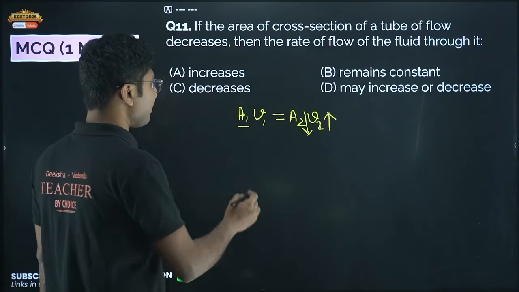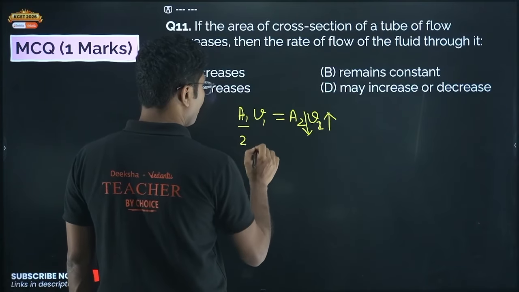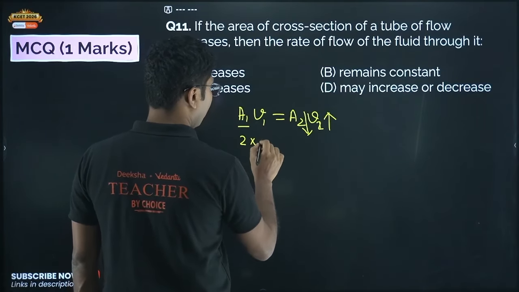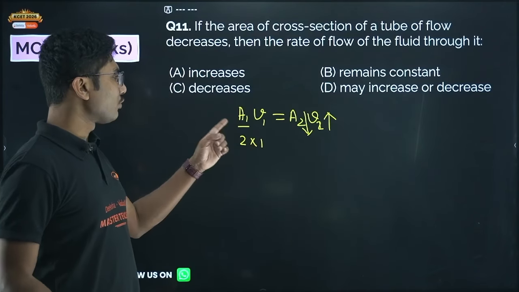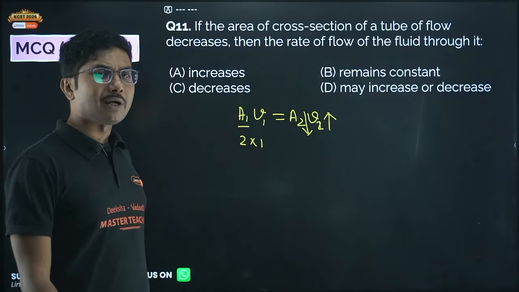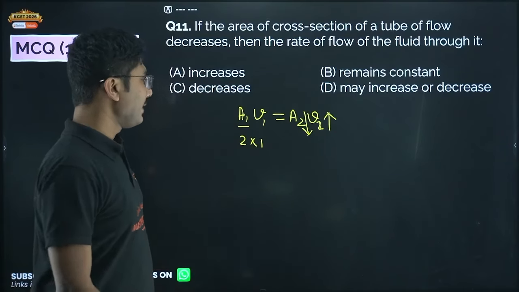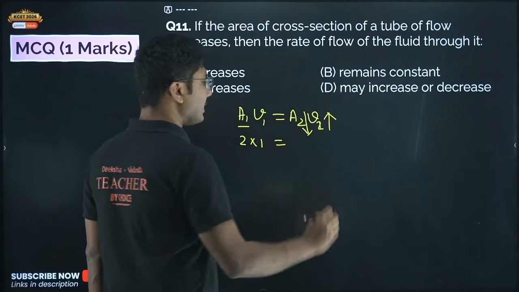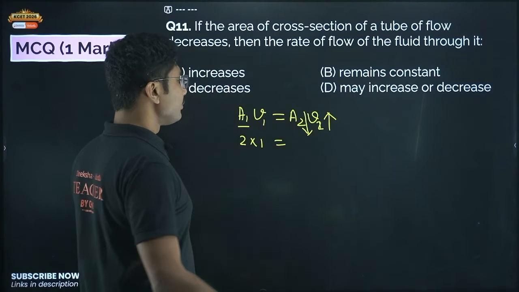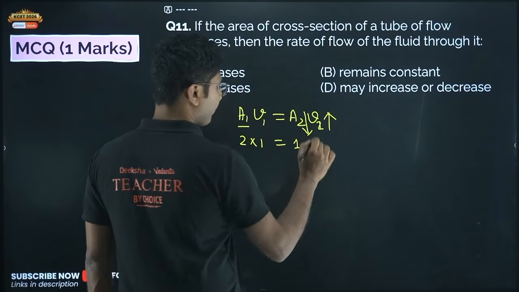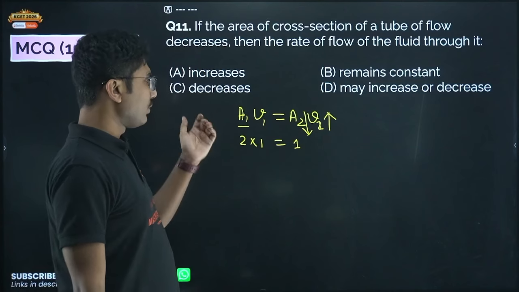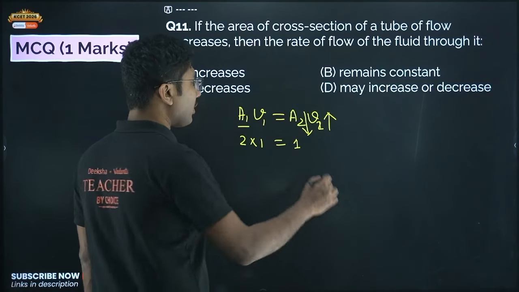I am giving you one example. Suppose initially the area was 2, and velocity was 1. So area was 2, velocity was 1. What is the multiplication? Multiplication was 2, right? Now, in the new case, the area is reduced. Say now the new area is 1 meter square. What will be the new velocity then?